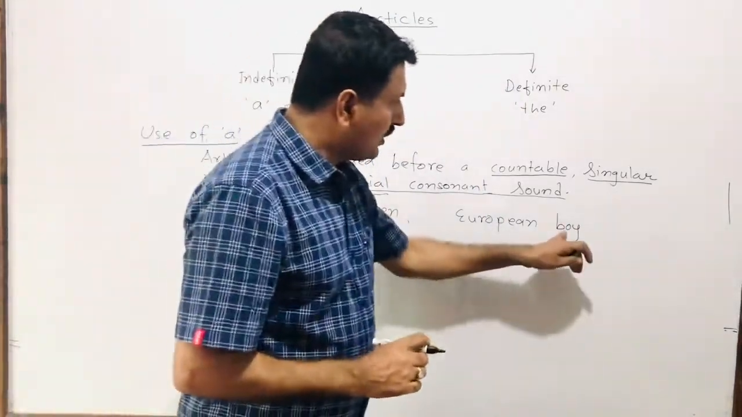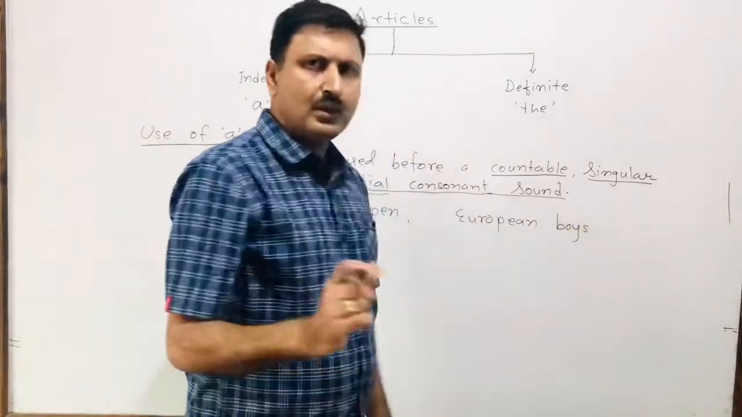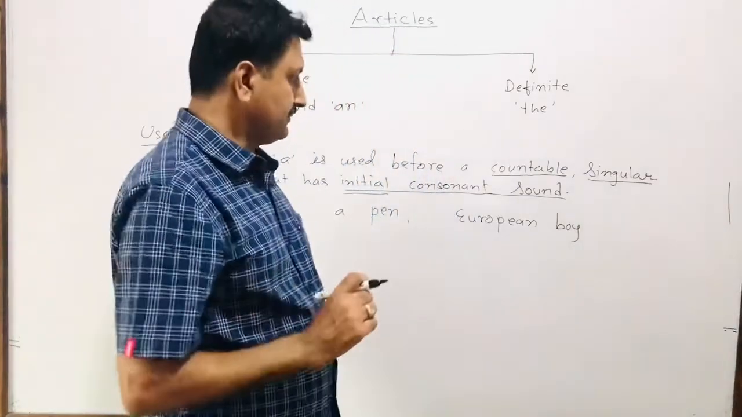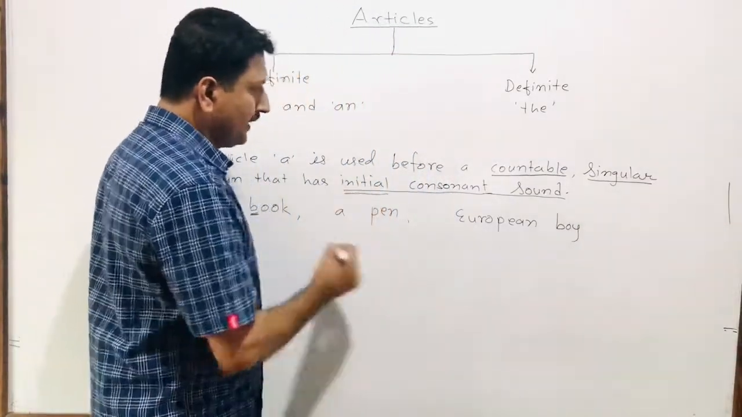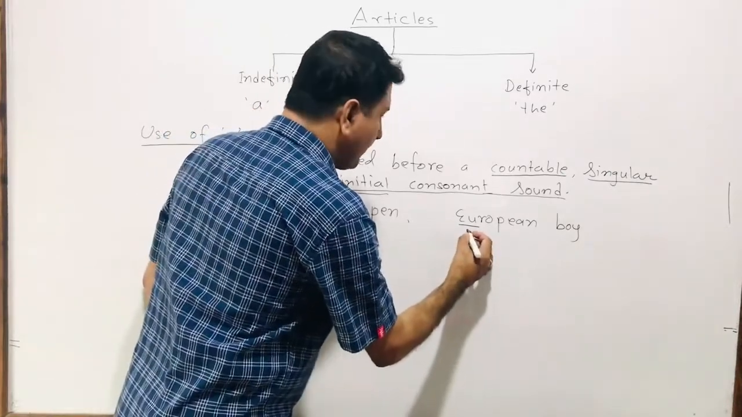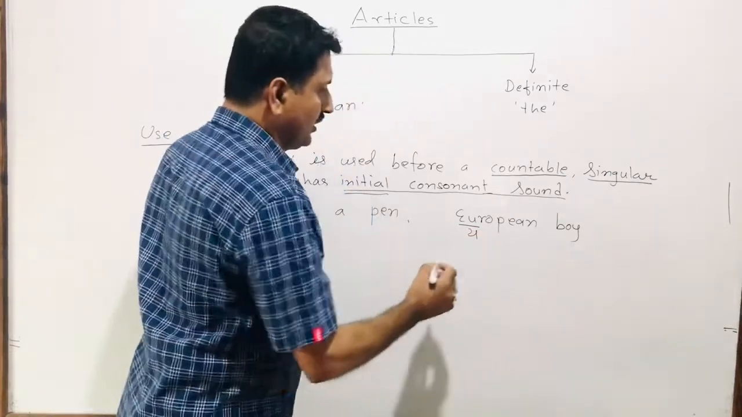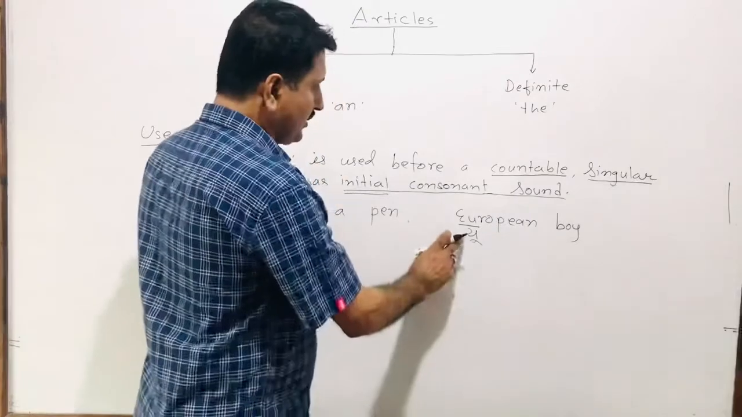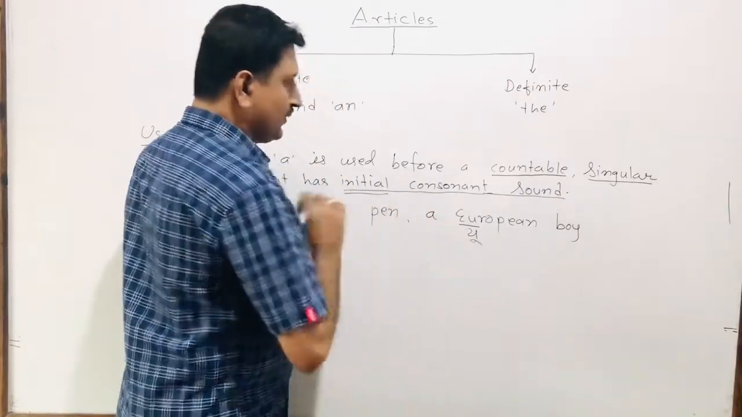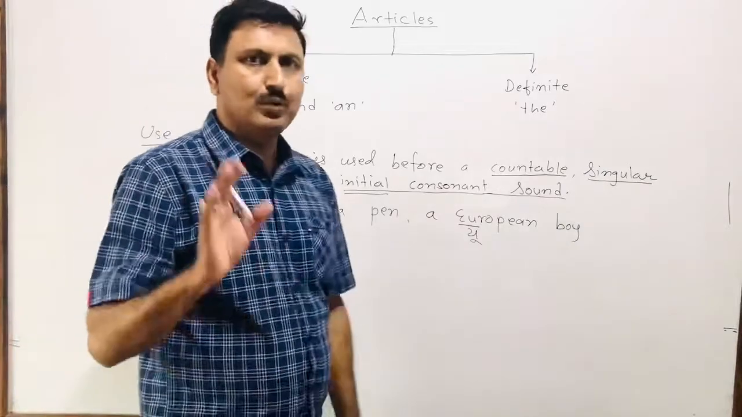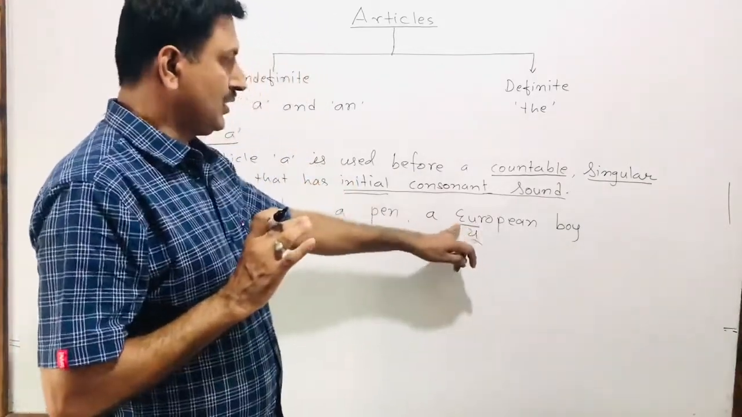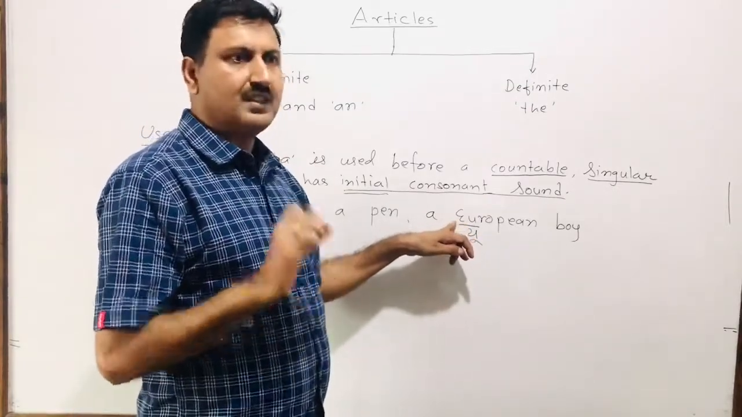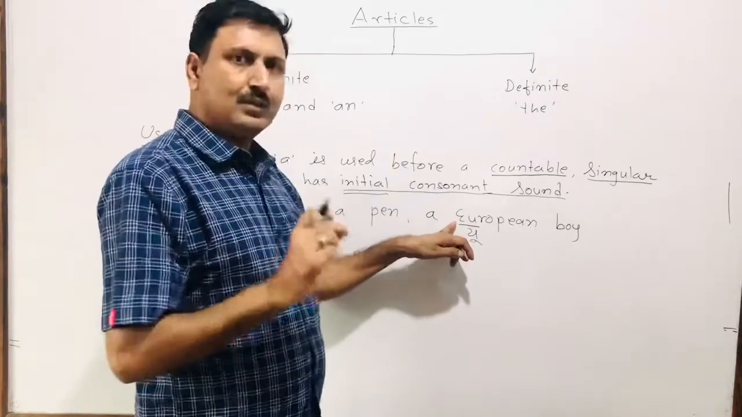So European boy. If you write boys, this is plural, and we can't use the article a. But now we have written boy only, this is singular. And the initial sound, I have already explained, is the yu sound. European. So it is consonant, that is why we use a European boy. So although the initial letter of the word is a vowel, it has a consonant sound, that is why we use article a.